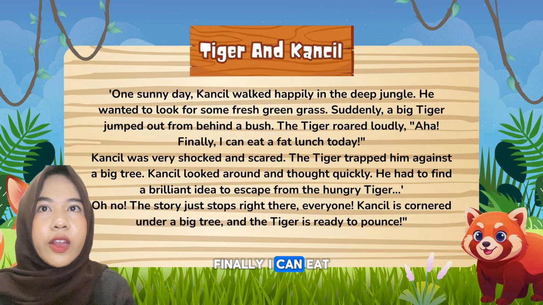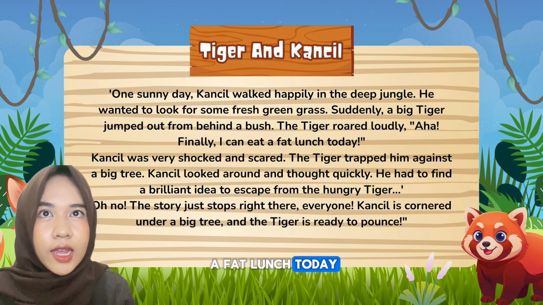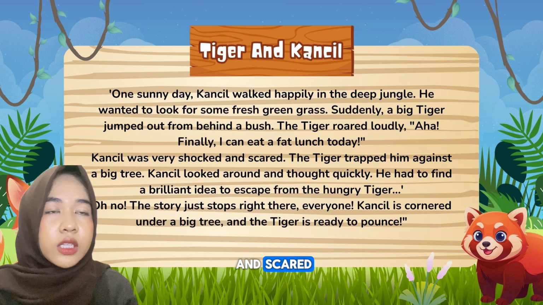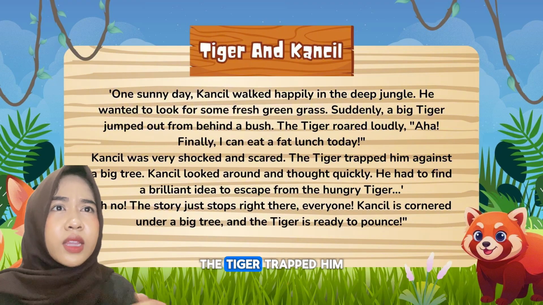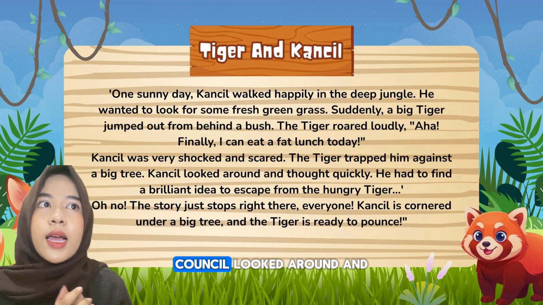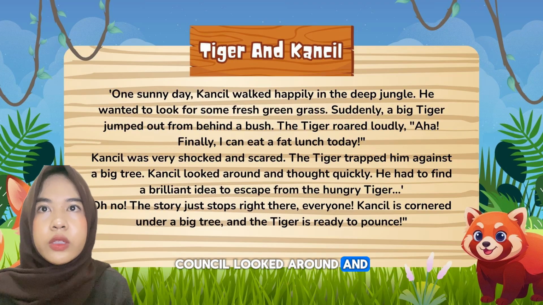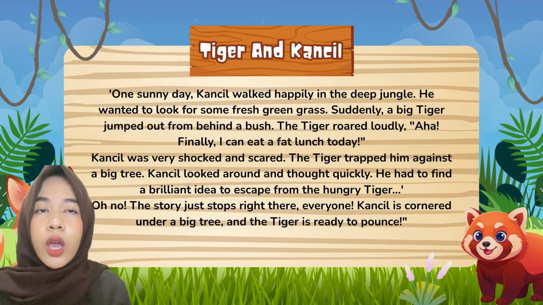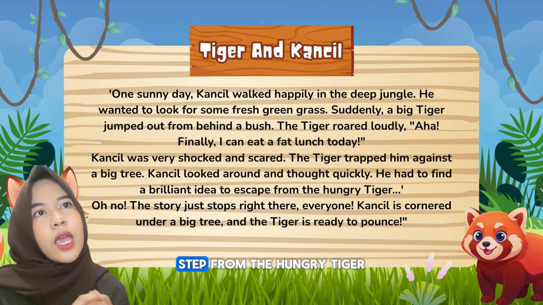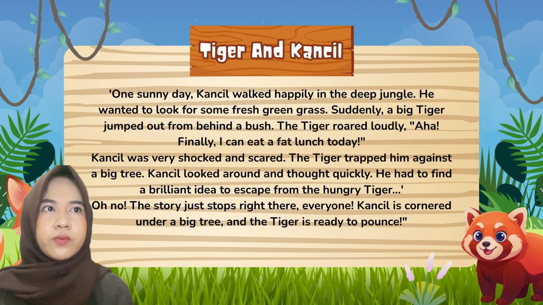Finally, I can eat a fat lunch today." Kancil was very shocked and scared. The tiger trapped him against a big tree. Kancil looked around and thought quickly. He had to find a brilliant idea to escape from the hungry tiger.